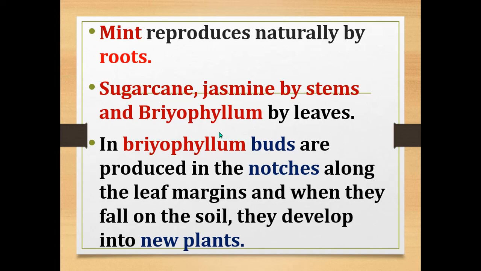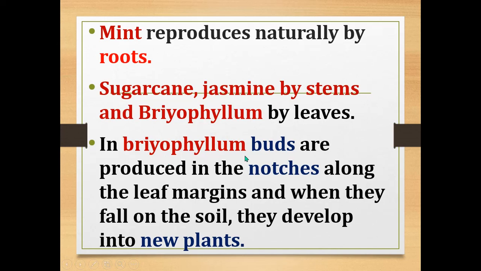Example, mint can reproduce naturally by roots: the root part of the mint develops into a new mint plant. The leaf part of plants such as bryophyllum can develop into a new plant. The stem part of sugarcane and jasmine develops into a new plant.